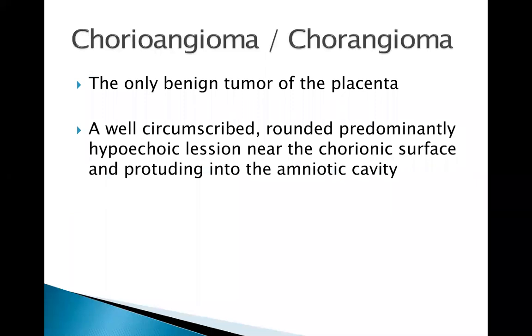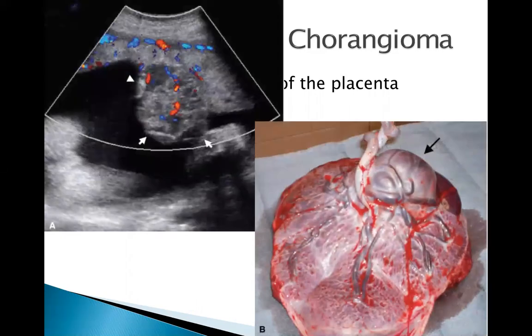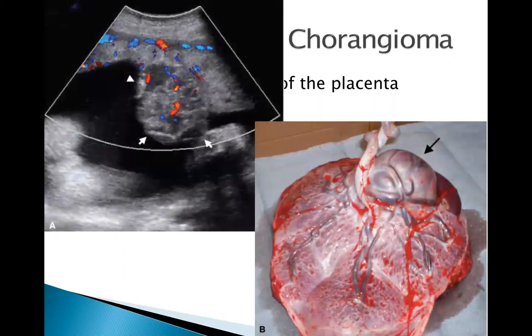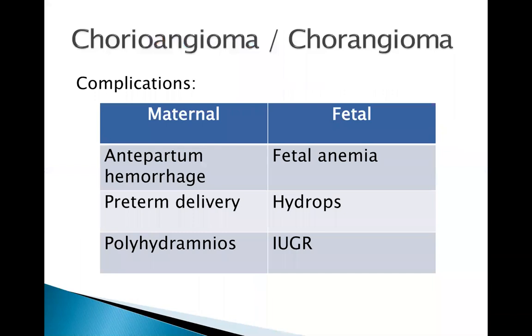Chorioangioma, or chorangioma, on the other hand, is considered the only benign tumor of the placenta. This is described as a well-circumscribed, rounded, predominantly hypoechoic lesion near the chorionic plate and protruding into the amniotic cavity. Here are the complications of chorioangioma.